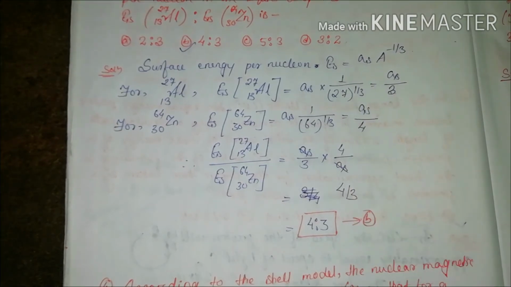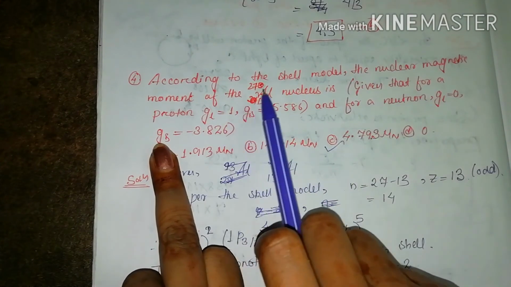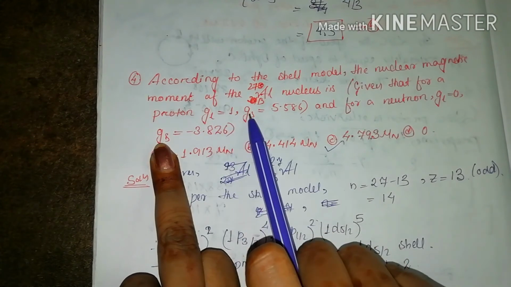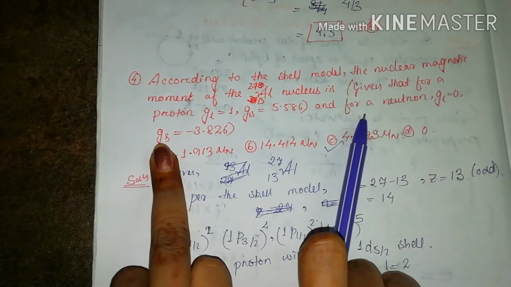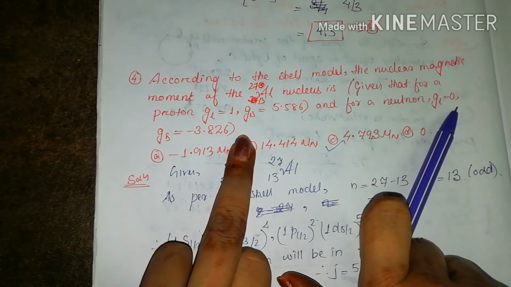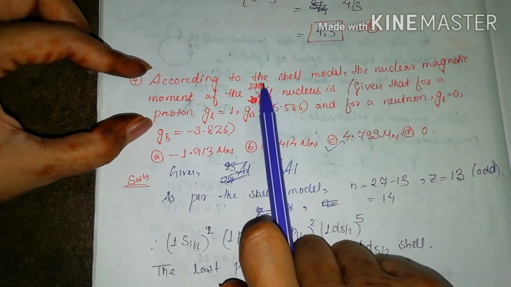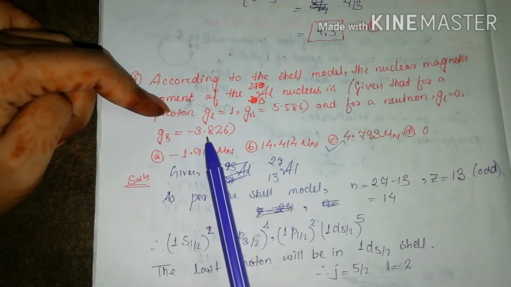So now let's come to the next question. Here we have, according to the shell model, the nuclear magnetic moment of the nucleus. It is given that for a proton the values of GL and GS are: GL is 1, GS is 5.586, and for a neutron GL is equal to 0 and GS is equal to this. So we have to find the nuclear magnetic moment for this nucleus. For proton the values of GL and GS are given, and for neutron also they are given.